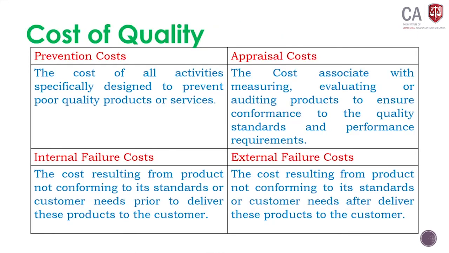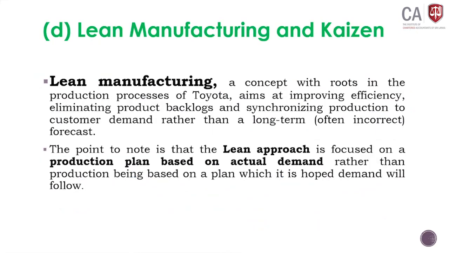Okay, that is related to total quality management. A, B and C. In section A, we have discussed the modern manufacturing environment. Section B discussed JIT manufacturing. In Section C, we discussed total quality management. Section D, we are going to discuss lean manufacturing and Kaizen.